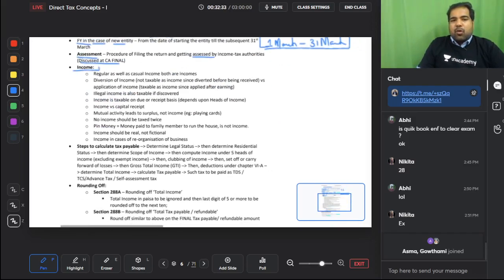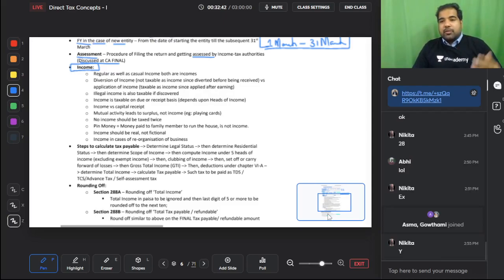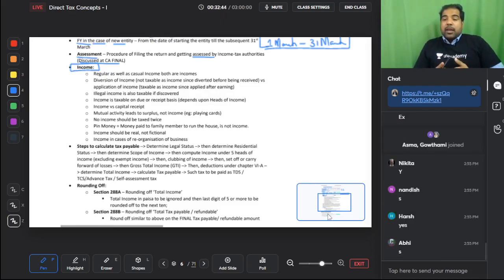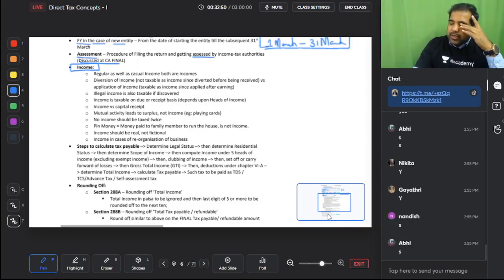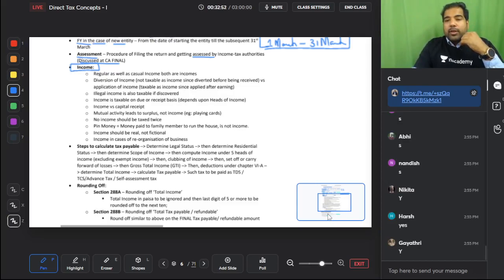Guys, income is all incomes. Please, I'm giving you examples. Please tell me if it's income. The earnings that I make from my classes, is that income? Yes. The earnings from my CA firm, are they incomes? If let's say Shah Rukh Khan makes one movie in 4 years, is that also an income? Yes, whether it's regular, whether it's irregular, whether it is even illegal income, guys. If it's caught, it can be taxed. So income is all kind of income except pin money.